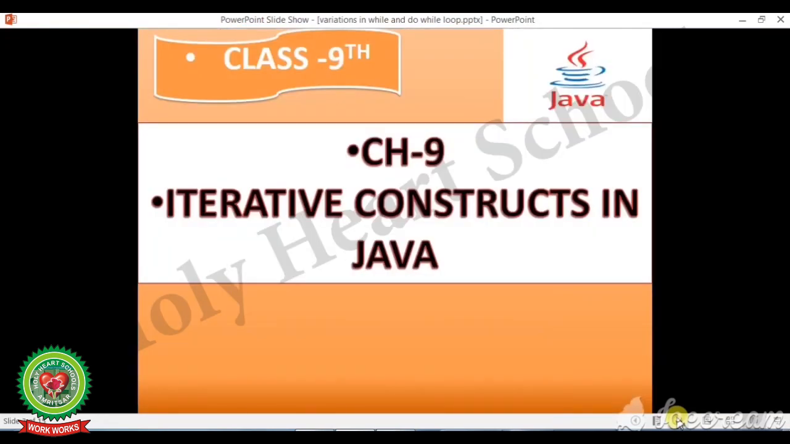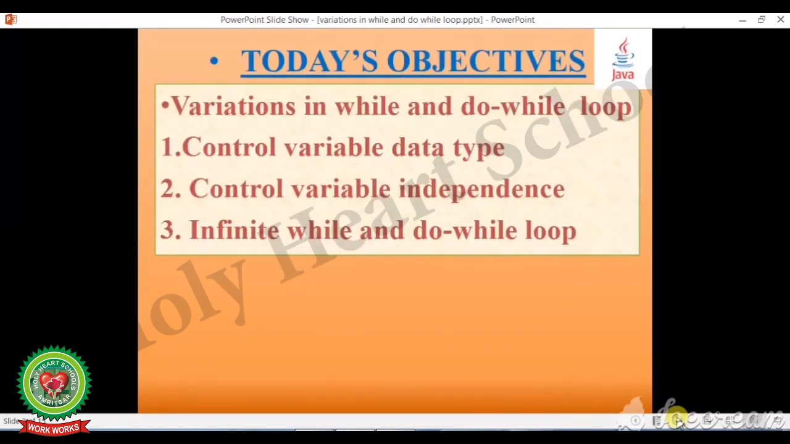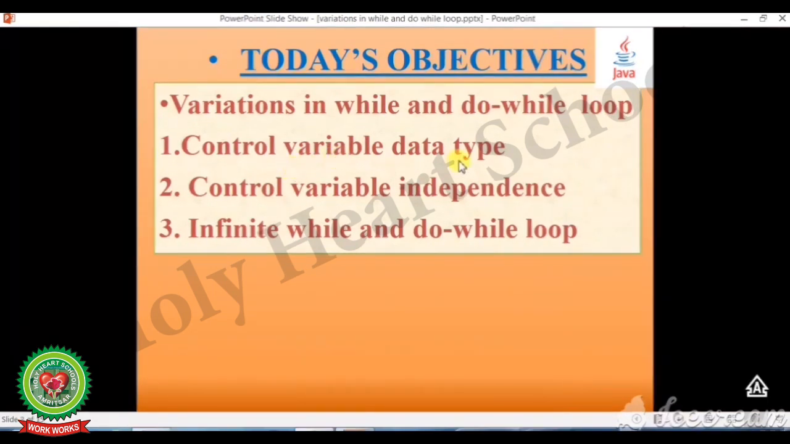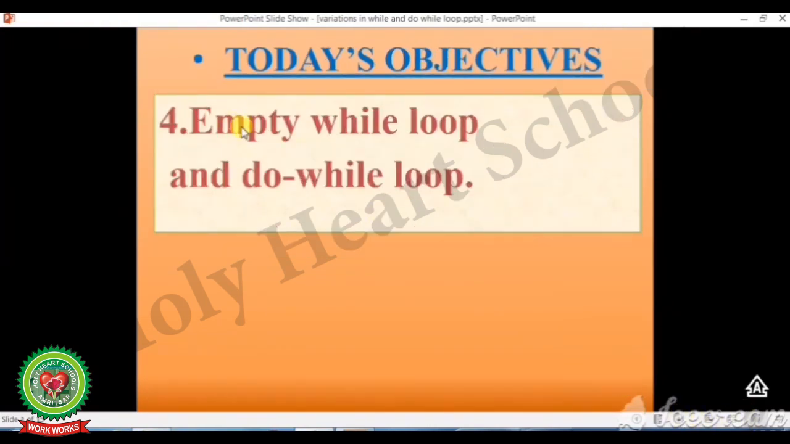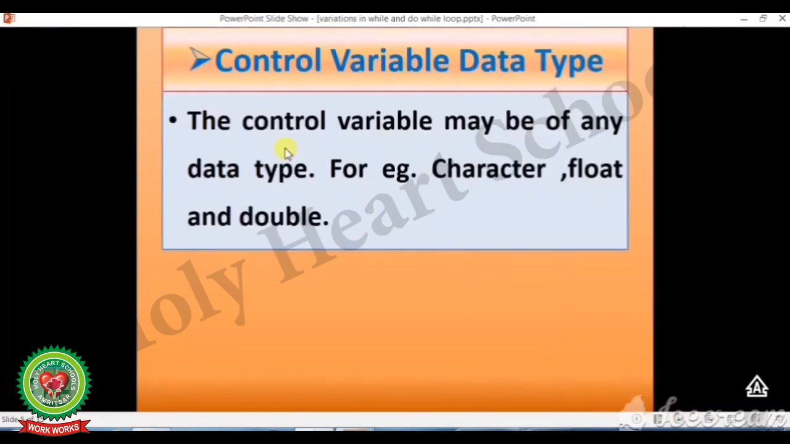Today, we will discuss Chapter 9, Iterative Constructs in Java. In this chapter, today we will discuss variations in while and do while loop. That is control variable data type, control variable independence, infinite while and do while loop, and empty while and do while loop. So start with the topic control variable data type.